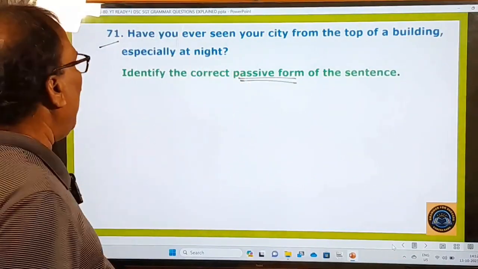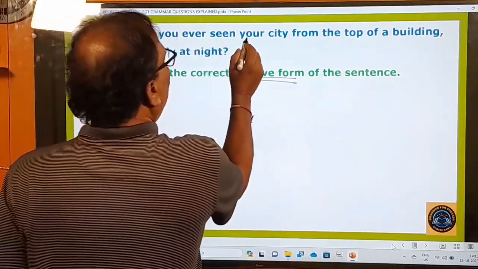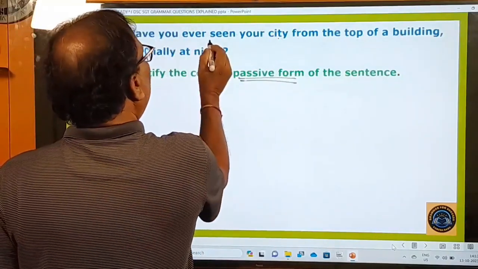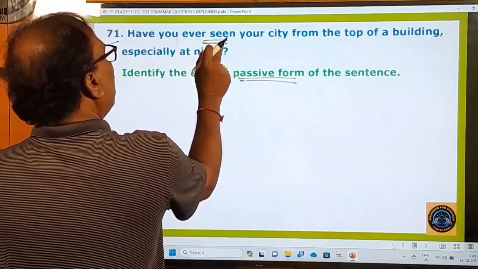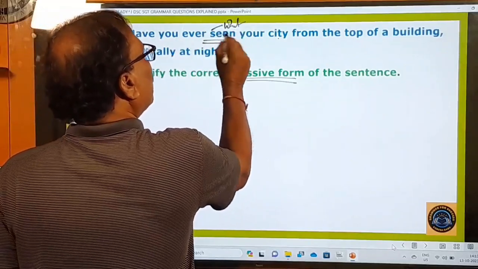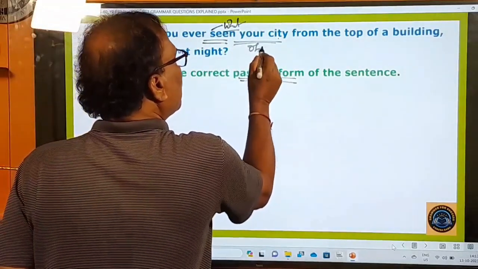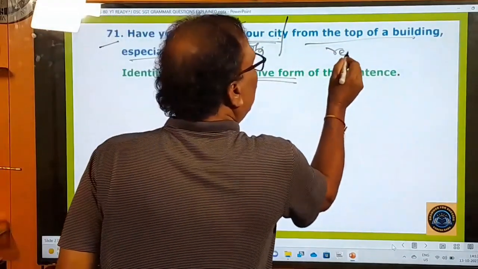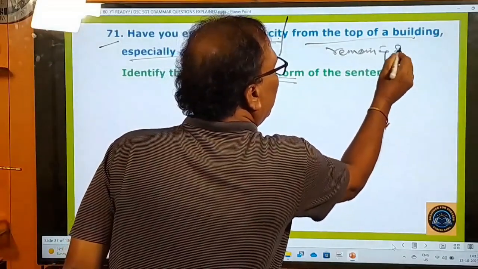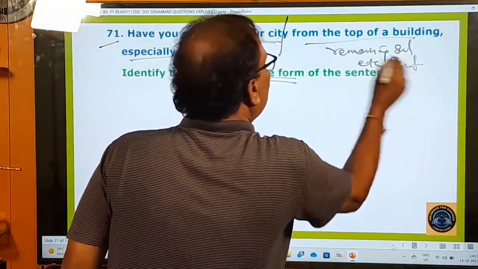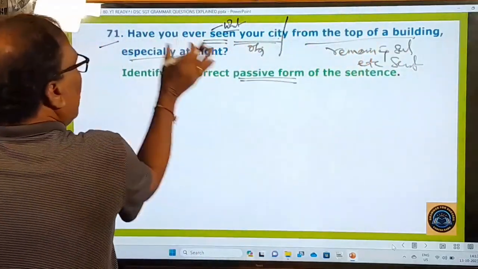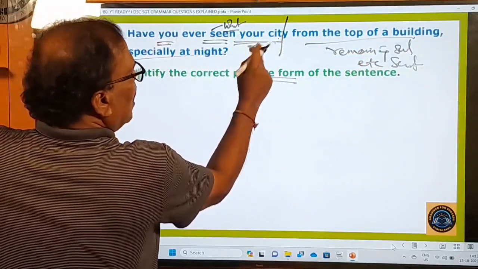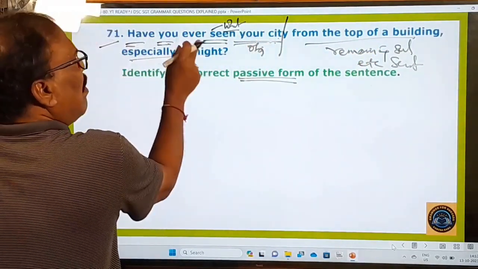Okay, very simple. And here you see, have you ever seen your city from the top of a building, especially at night? Have you ever seen? This is the verb. Now ask a question. Have you ever seen what? Your city. This is your object. After the object, whatever the remaining sentence, that is called the remaining sentence, etc. sentence. We are not concerned with this. Cut it. Now we are concerned only with this part of the sentence. You is the subject, seen is the verb, your city is the object. How to change it into passive? Moreover, it is in the question form.